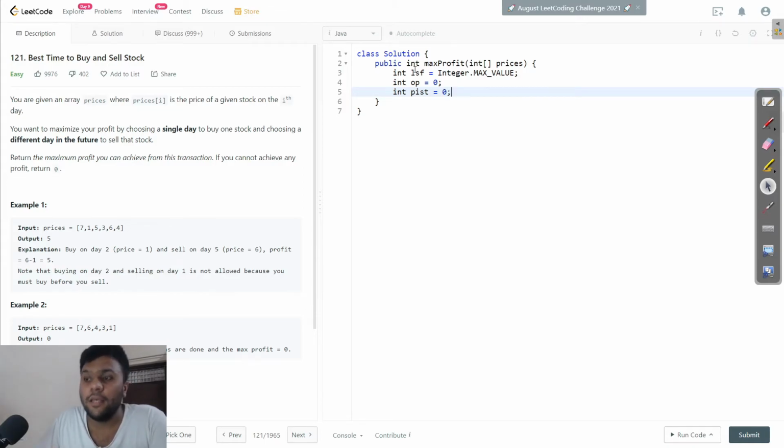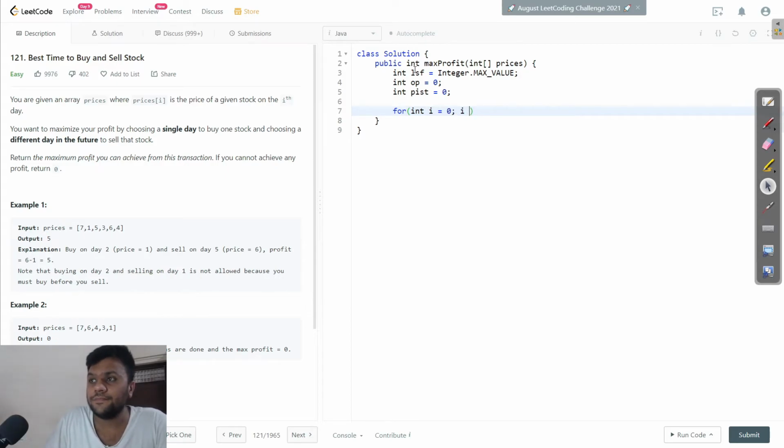I will run a loop where i equals 0, i less than prices.length, i++.